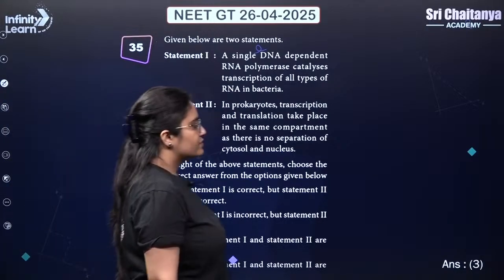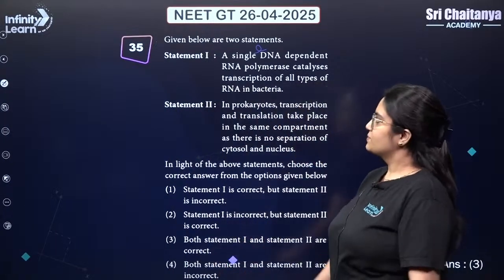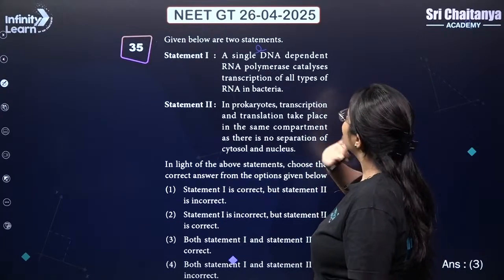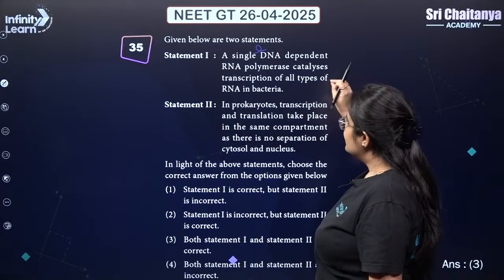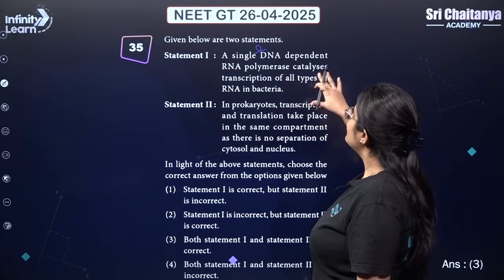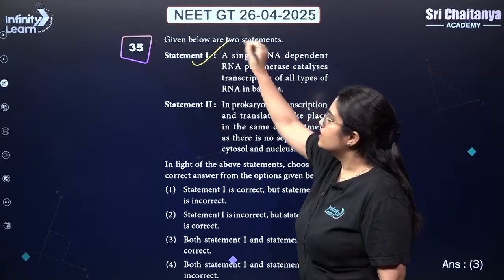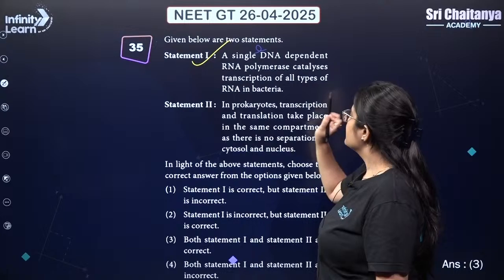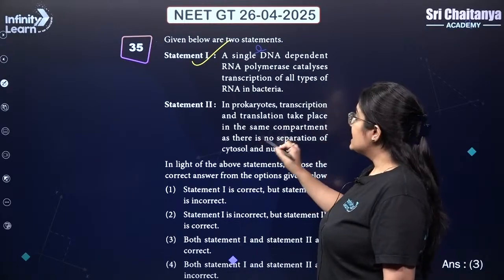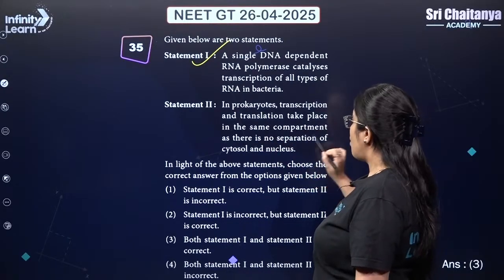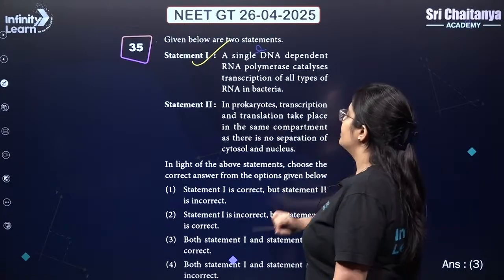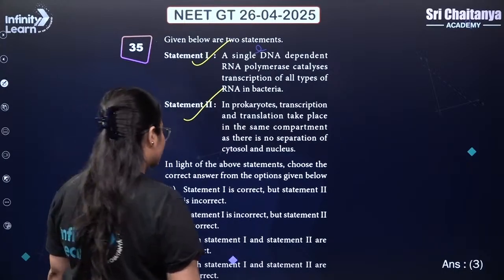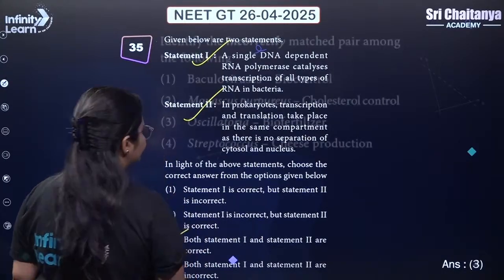Okay, again, statement-based question. A lot of statement-based questions. A single DNA dependent RNA polymerase catalyzes transcription of all types of RNAs in bacteria. This is a right statement. In prokaryotes, transcription and translation takes place in the same compartment as there is no separation of cytosol and nucleus. This is also correct. So if you see over here, both the statements are correct. Both statement 1 and statement 2 are correct. So correct answer is 3.